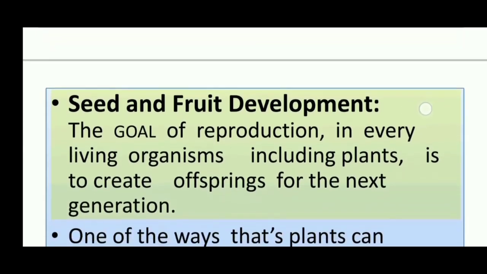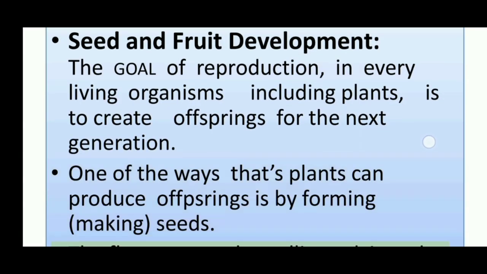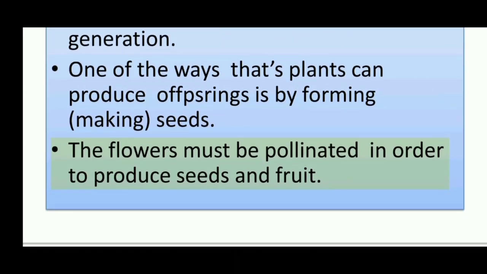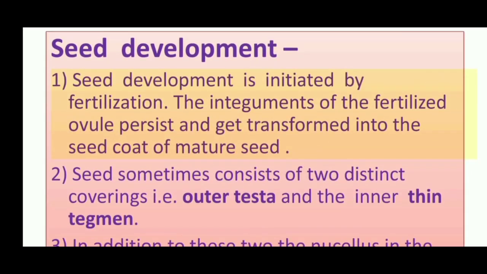For the next generation, one of the ways that plants can produce offspring is by making seeds. The flowers must be pollinated in order to produce seeds and fruit. Seed development: 1. Seed development is initiated by fertilization.